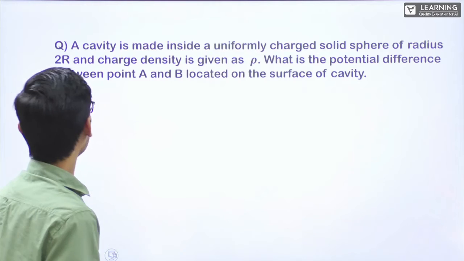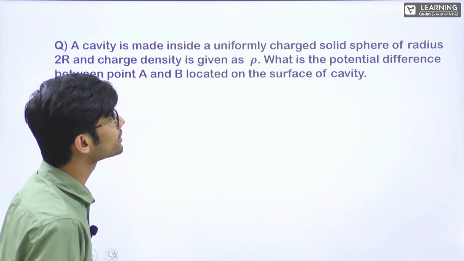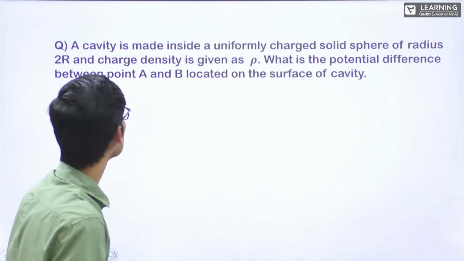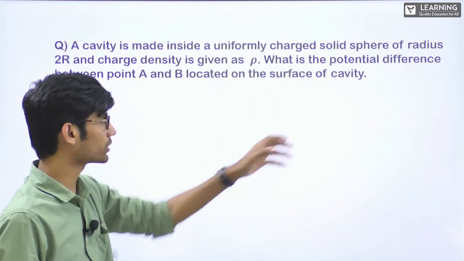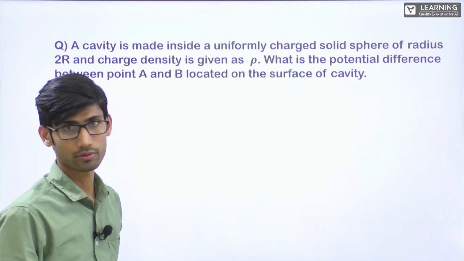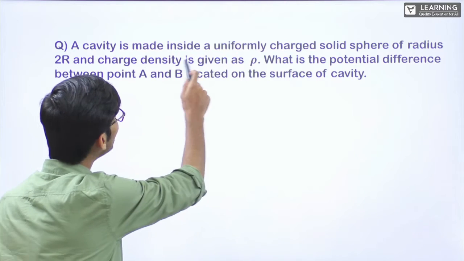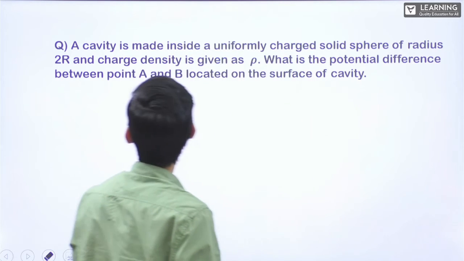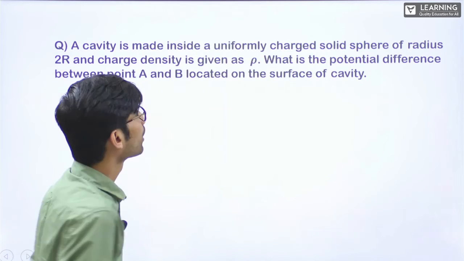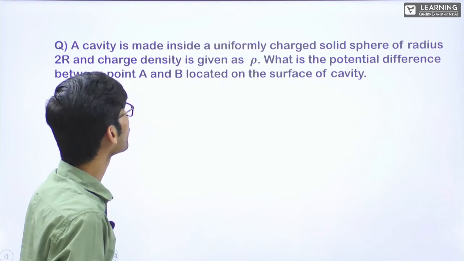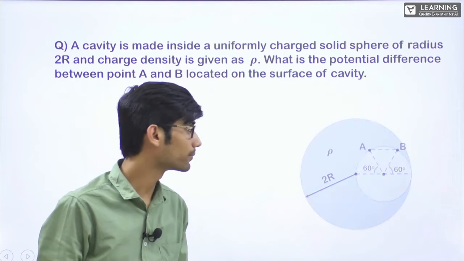Now, a cavity is made inside a uniformly charged solid sphere of radius 2r. You'll understand better. In this question, it's a heavy question if you do it this way, but all the concepts will be clear. A cavity is made inside a uniformly charged solid sphere of radius 2r. Charge density is given as rho. What is the potential difference between point A and B located on the surface of cavity?